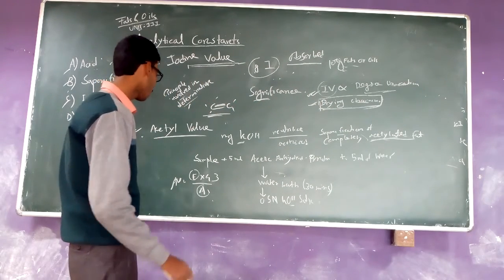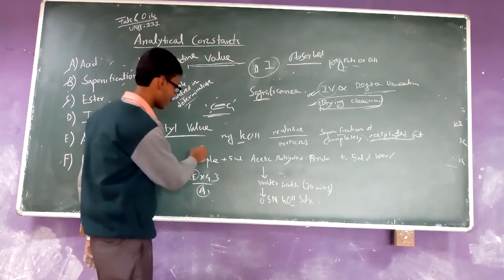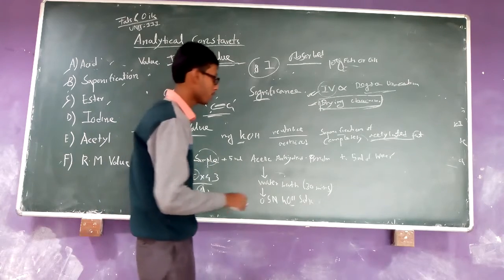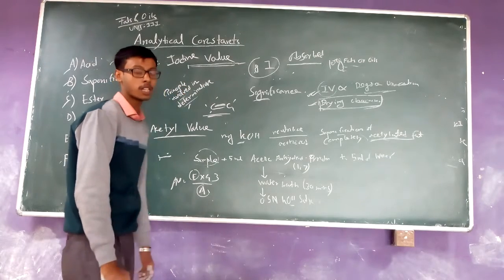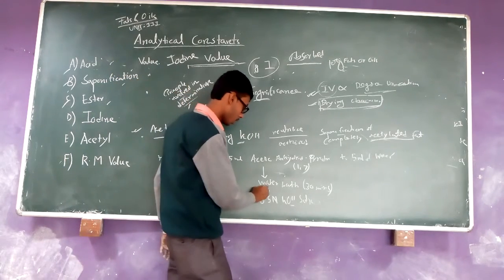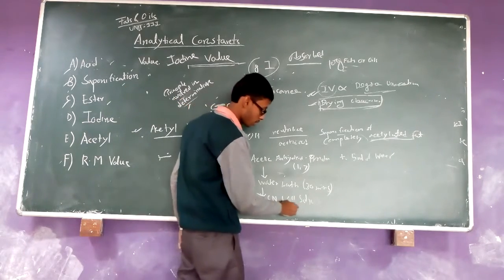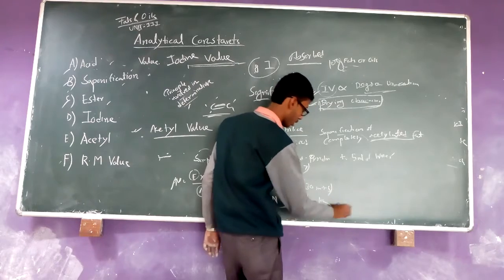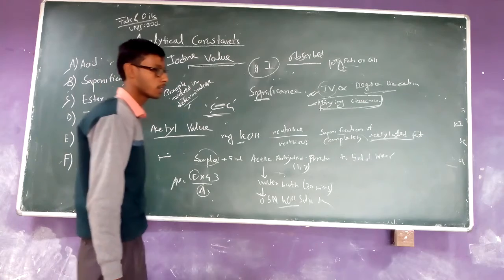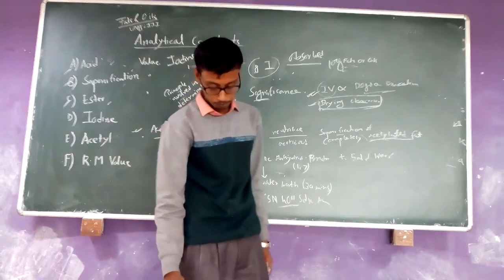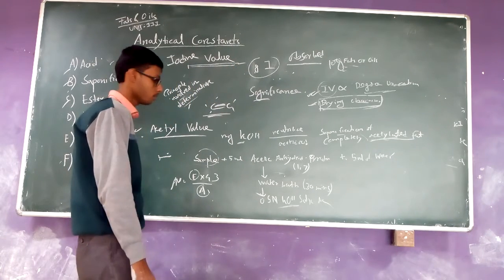The principle behind this process is taking the sample of fats and oil and acetic anhydride and pyridine solution in 1:7 ratio and 5 ml of water, and heating in a water bath for 30 minutes, then cooling, and then titrating with 0.5 normal KOH solution using phenolphthalein as an indicator. The significance of the acetyl value is the degree of alcohol. It helps in determining the number of alcohol groups present in the fats and oils.